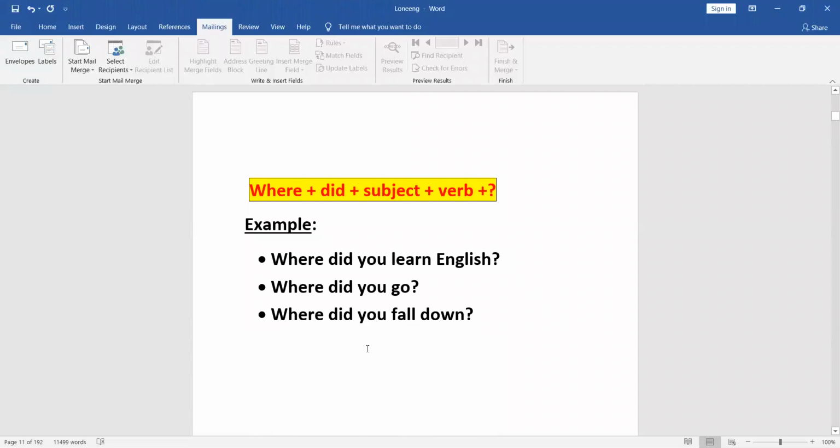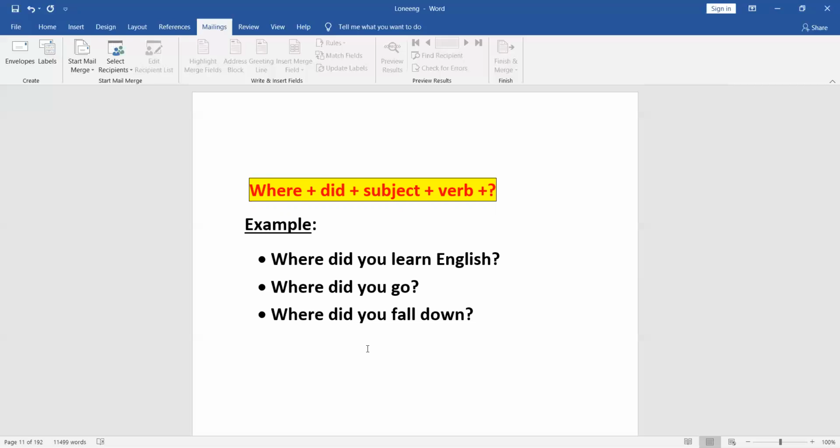The last one is where. Okay, so you use the word where to find out the place. So where plus the word did plus the subject and then the verb in the base form. Here, where did you learn English from? So here they want to know which place. Did you go to this institute or that one and learn? Where did you learn it from?